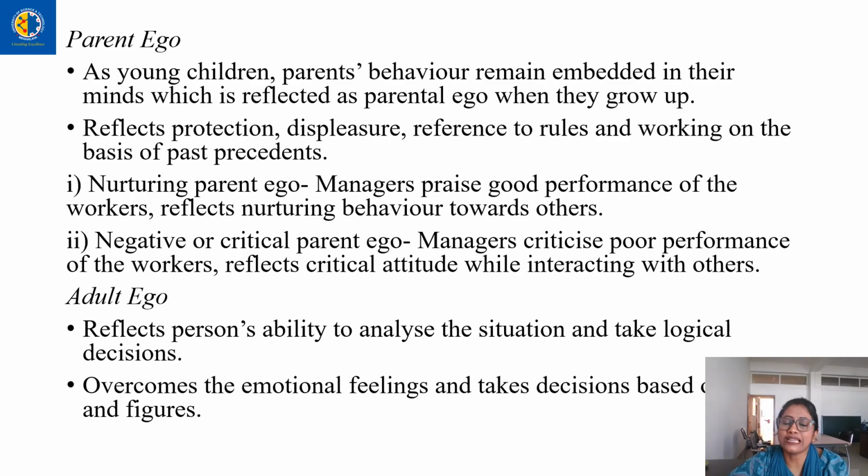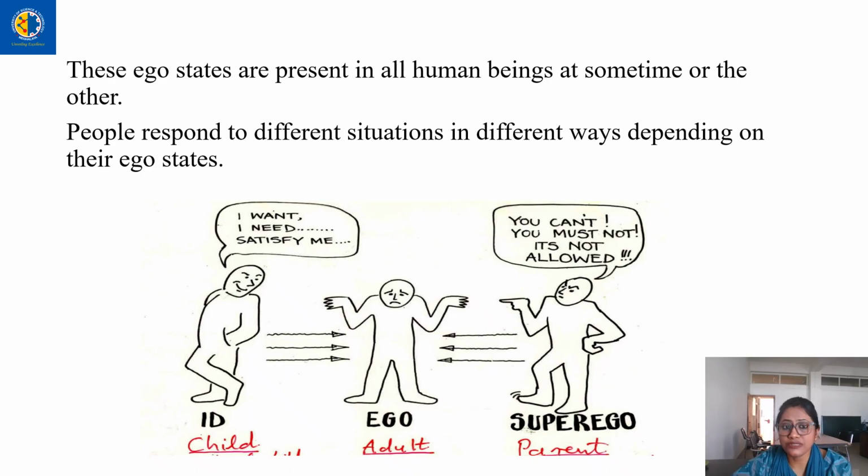So we can say that adult ego state is considered to be the most matured and most logical ego state, where a person puts more emphasis on facts and figures and takes decisions based on logic. These ego states are present in all human beings at some point of time or the other, and people respond to different situations in different ways depending on the ego states.